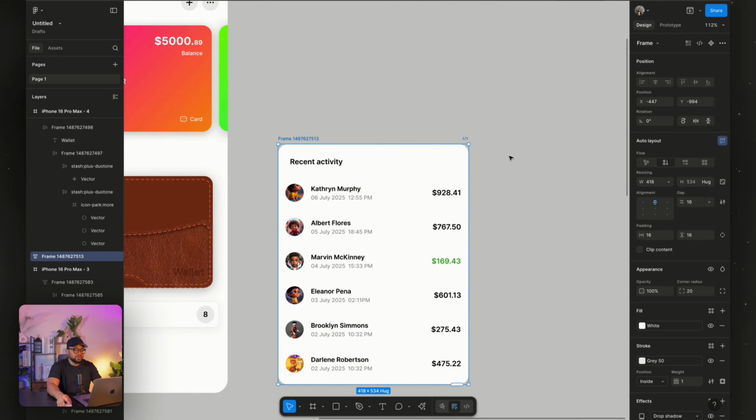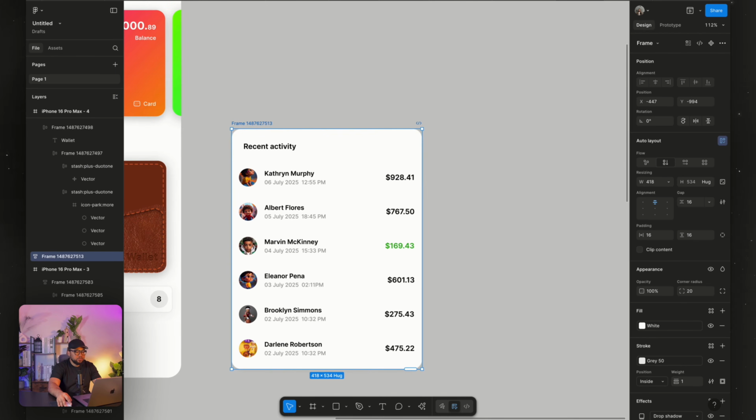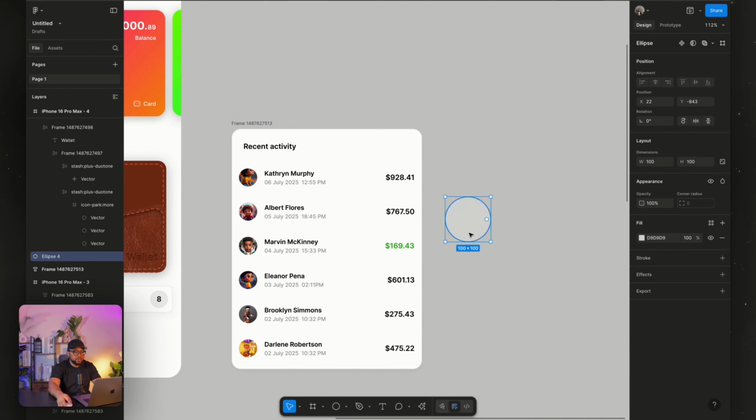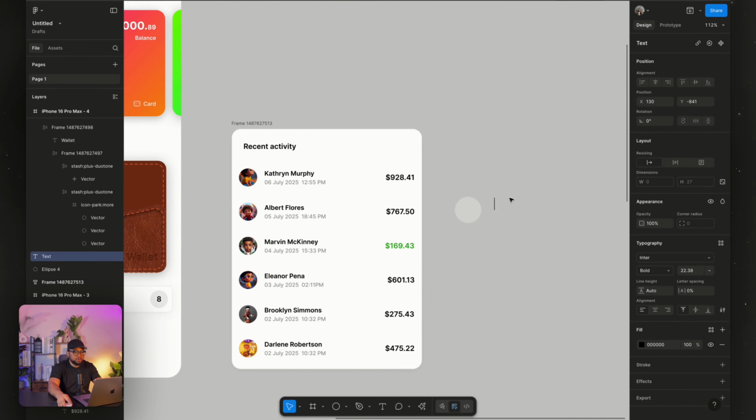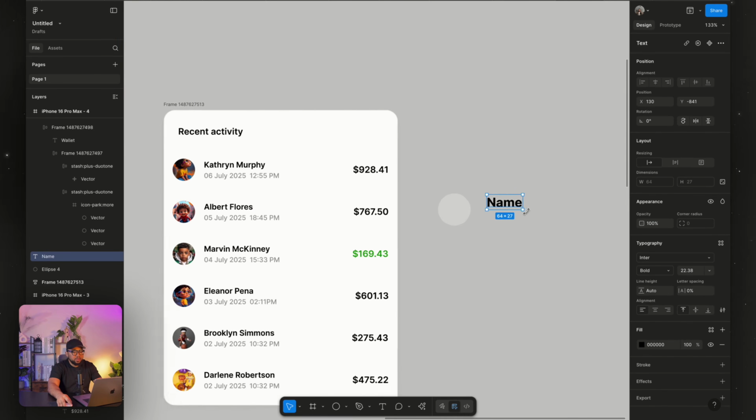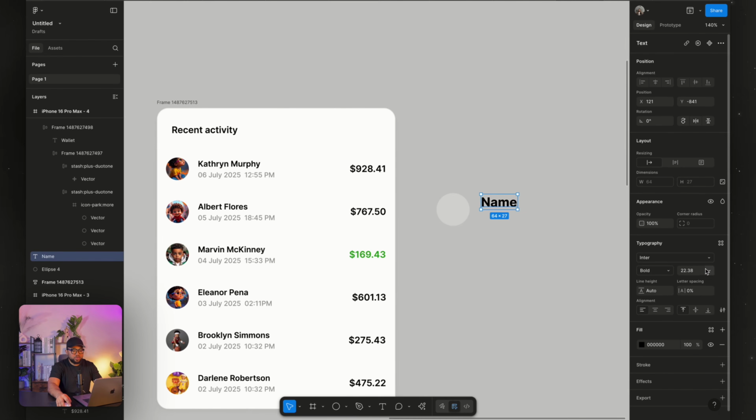It's pretty much very easy. So what you're going to do is to get an ellipse. Just drop this ellipse. Then for the name, I'm going to say here name, and once we have the name, I'm going to set this to 14.